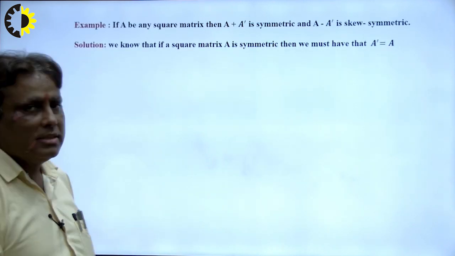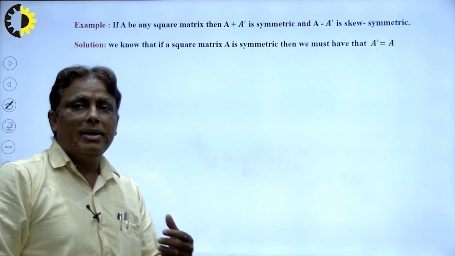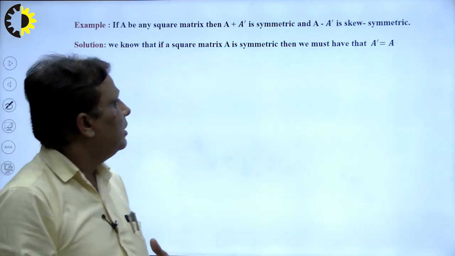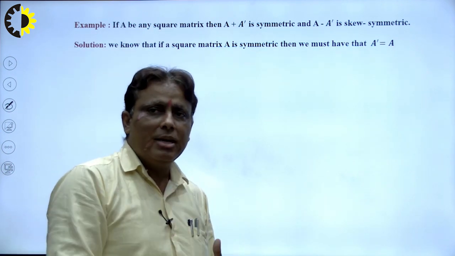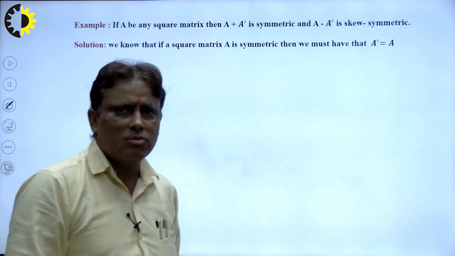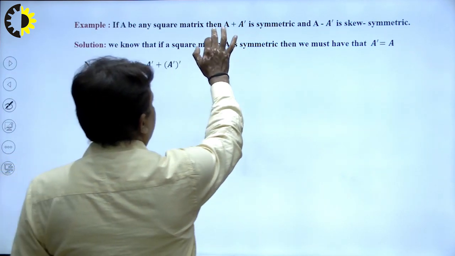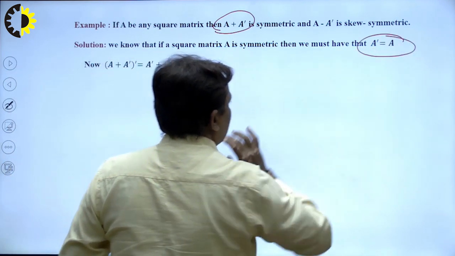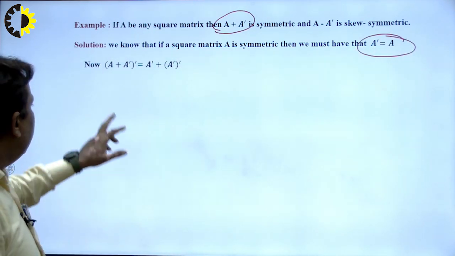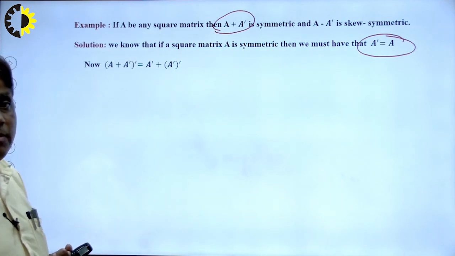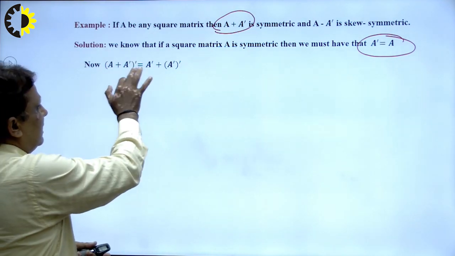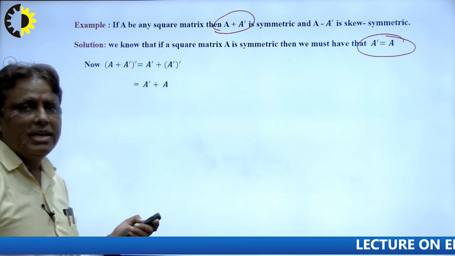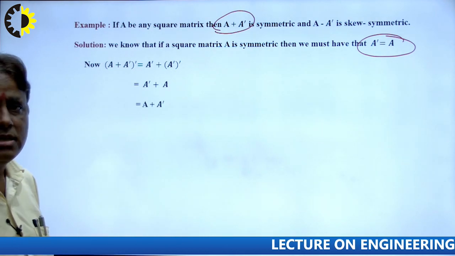Let A be a square matrix, then A plus A dash will be symmetric and A minus A dash will be skew symmetric. The result is that any square matrix can be converted into the sum of a symmetric matrix and a skew symmetric matrix. This is for students at the 12th level. Suppose I want to check whether A plus A dash is a symmetric matrix or not. What is the definition of a symmetric matrix? Now we check A plus A dash. I apply A dash dash is equal to A here. So what will be the result? A plus A dash, so the given matrix is symmetric.